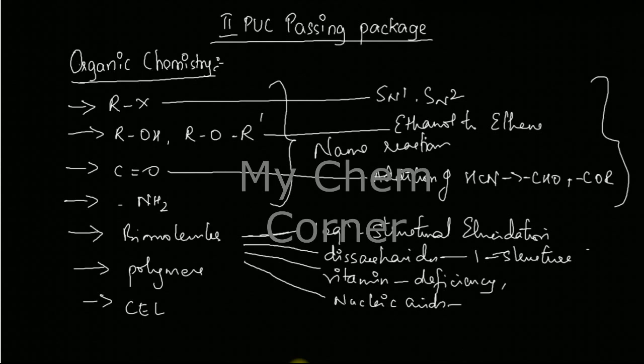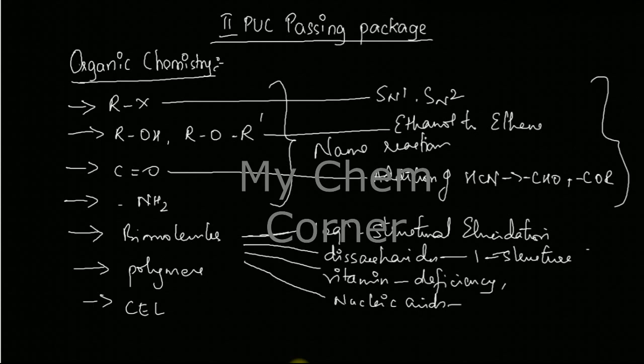Otherwise, since you have a very wide option, chances are the last two chapters, polymers and chemistry in everyday life, can be skipped, because you have other chapters where you can score better. Polymers is mostly about preparation of polymers, like preparation of PVC, polyacrylonitrile, polythene, and buna-S.